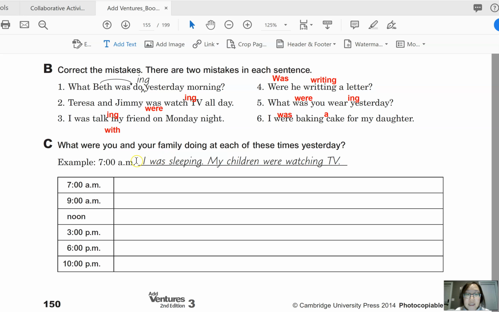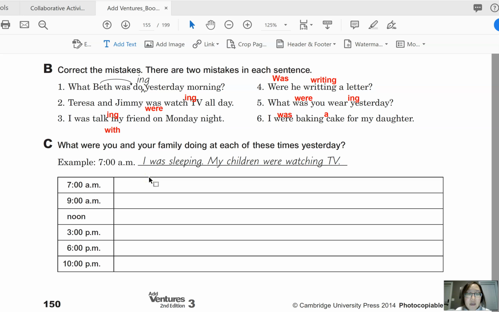For example, you might say my husband and I were sleeping, or my children and I were sleeping. Anyway, the point is to make past continuous sentences with different persons, like first, second, third person, and singular and plural. Okay, so take some time to complete this activity.